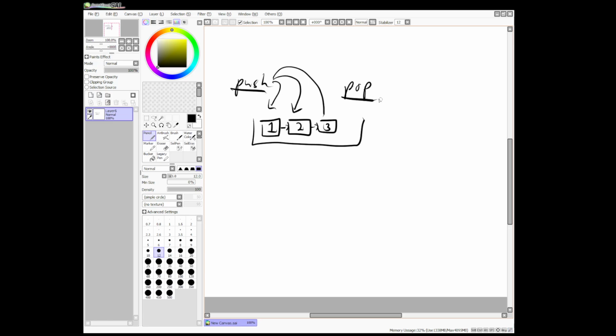So when we want to pop, what value do you think will be removed? Number 3, number 2, or number 1? So when we pop, do not forget that we are always using FIFO when we are talking about Q. FIFO is first in, first out.